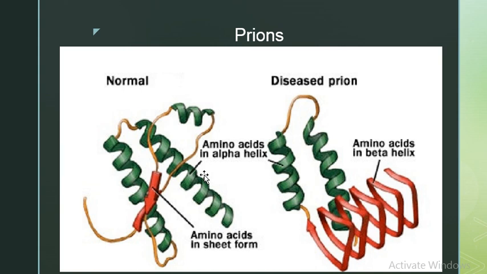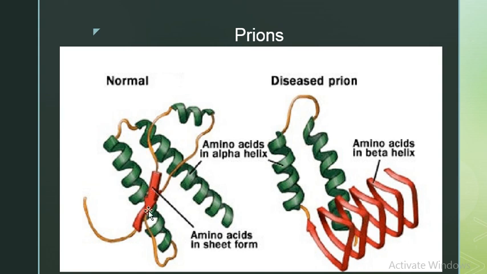According to structure, the prion is different from our normal human body protein, but otherwise the amino acid sequence is the same in the normal protein and in the prion.